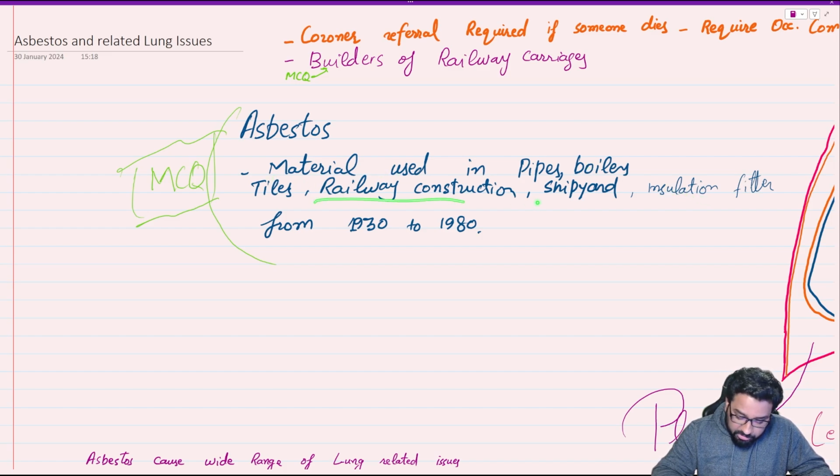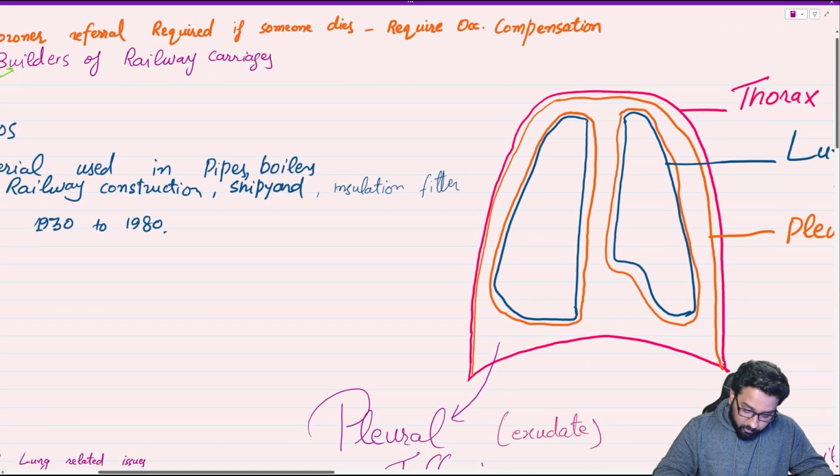So in MCQs, we will be seeing someone who is elderly, was working in any of these areas, now coming in with some lung issues. So we need to know. And also all the asbestos related issues and exposure are for occupational compensation in UK.